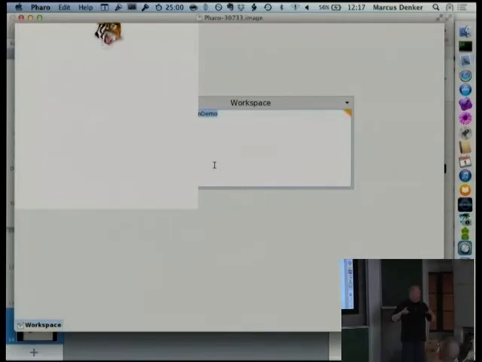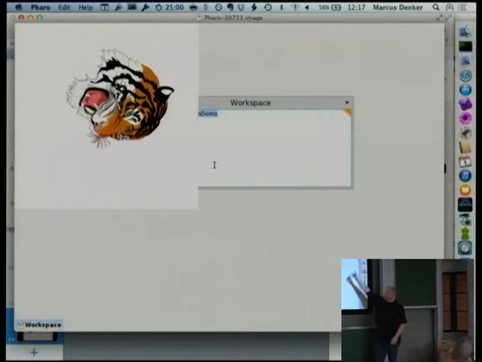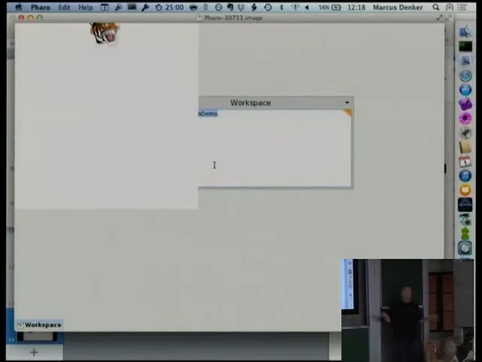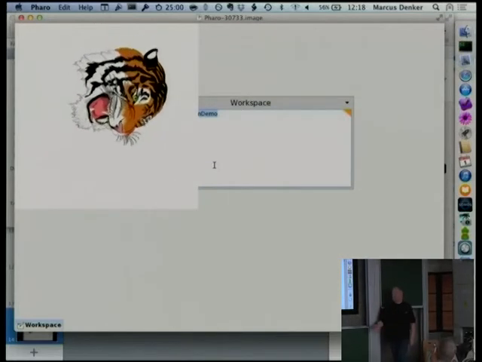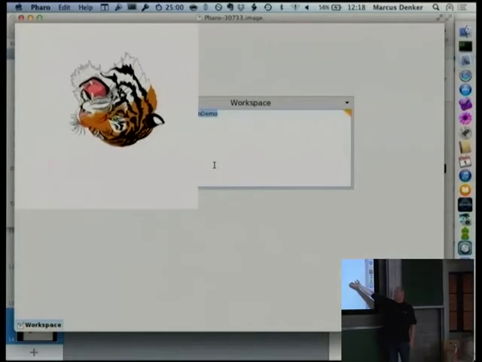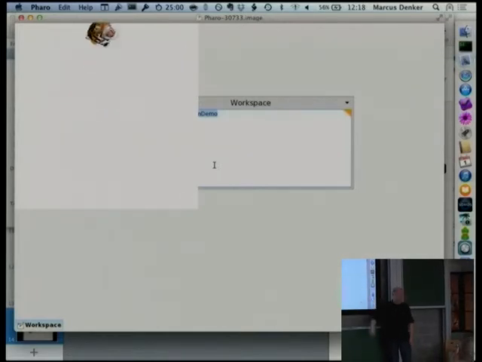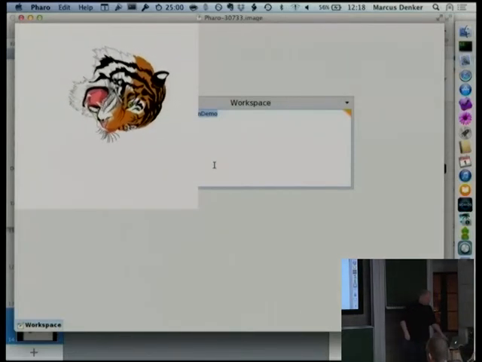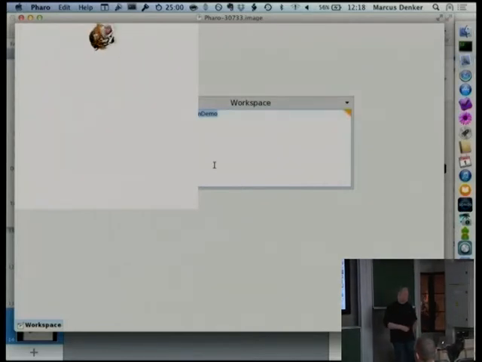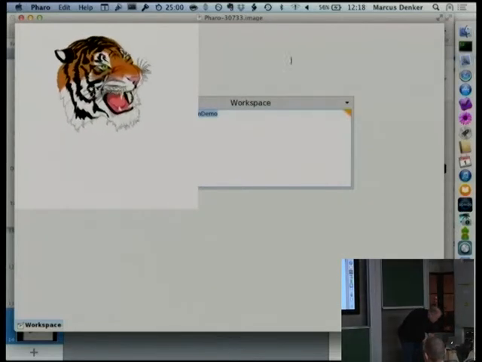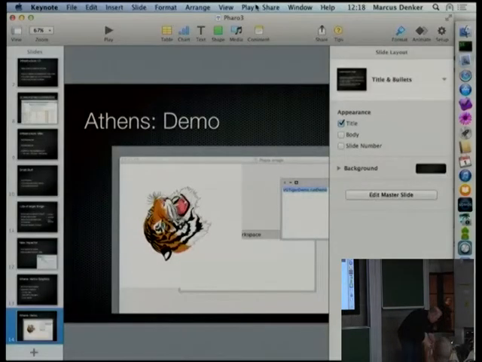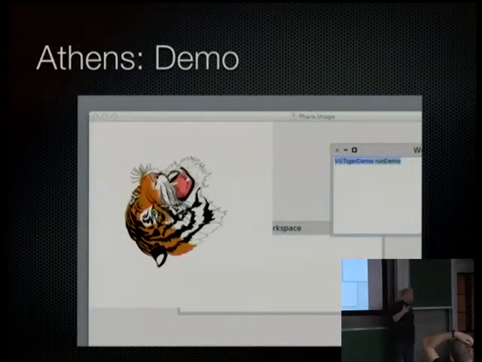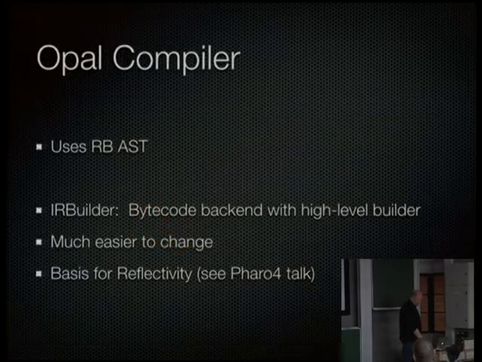But the future will be to actually replace the canvas that renders the whole desktop with this graphics framework, and then we would have a vector-based system completely, where we could easily implement zoom, so that when you have higher resolution, the graphics do not get smaller and all these things. And of course, it should speed up the whole system quite a lot if we do that. So that's quite nice. So in Pharo 3 we have a canvas that you can use in your programs, but the system itself does not yet use the canvas to do the rendering of the desktop.